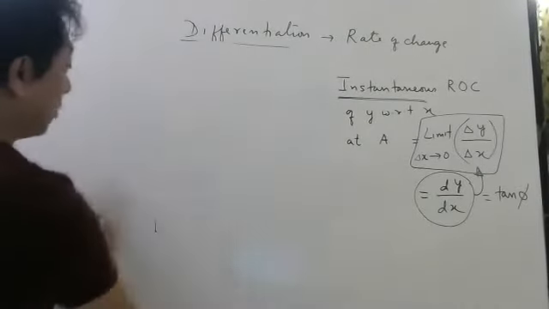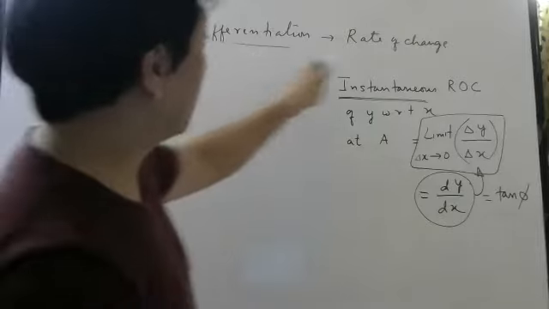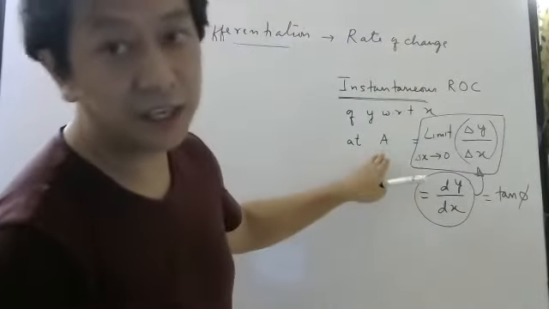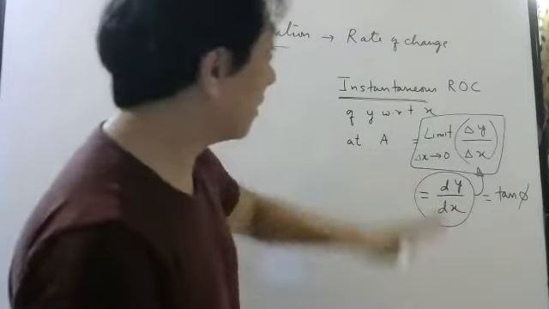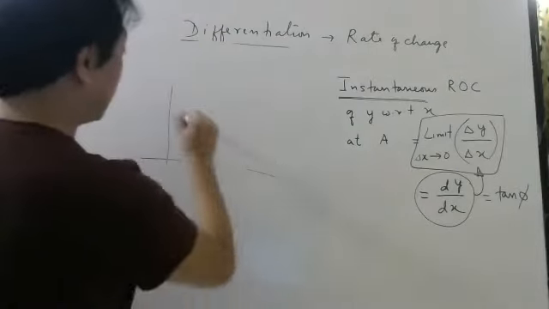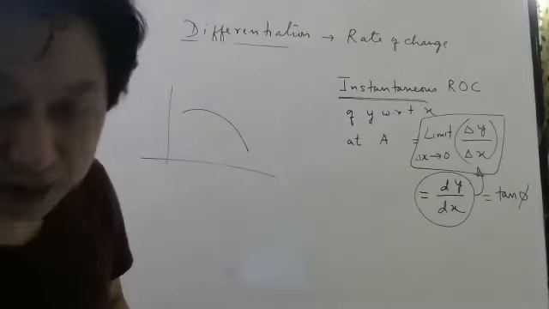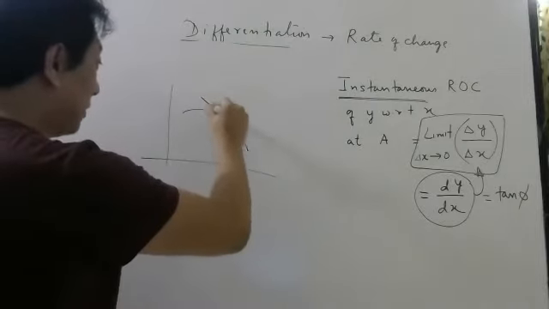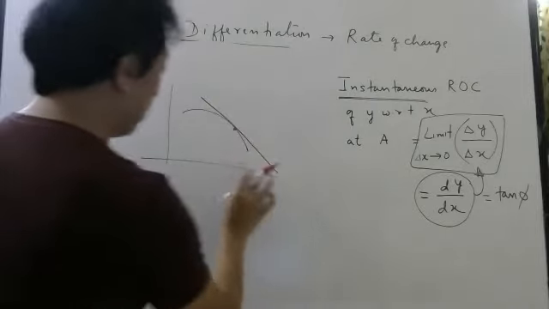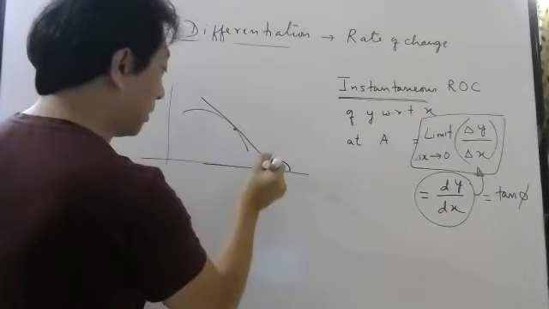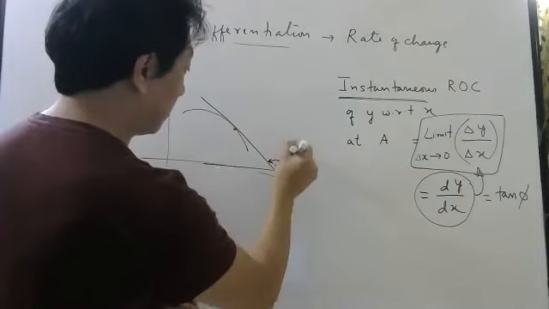So basically, what does differentiation give you? It gives you rate of change at a particular point. We call that instantaneous rate of change. And then graphically, if somebody says, this is the graph, find dy by dx at this point, what will you do? Draw a tangent. Then you measure the angle with the positive x-axis, phi.